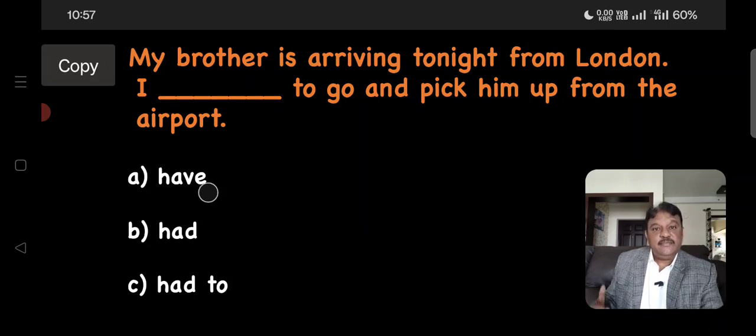So better to say in present tense because it's not over. So I have to go and pick him up from the airport. The answer is have.